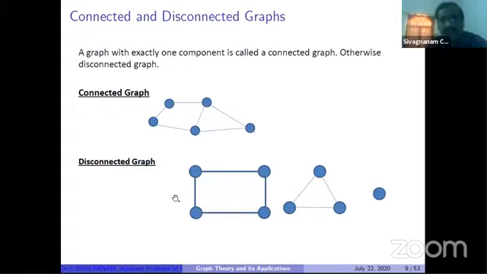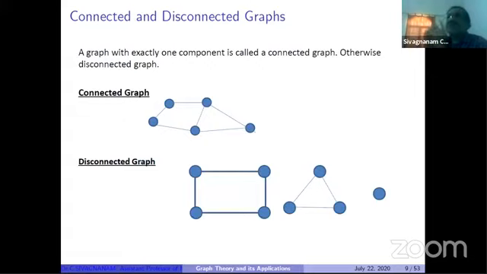And the second example you can see is a disconnected graph. So consider this as a single graph containing 3 components. So it is a disconnected graph. Another way we can say, for a connected graph, there exists a path.